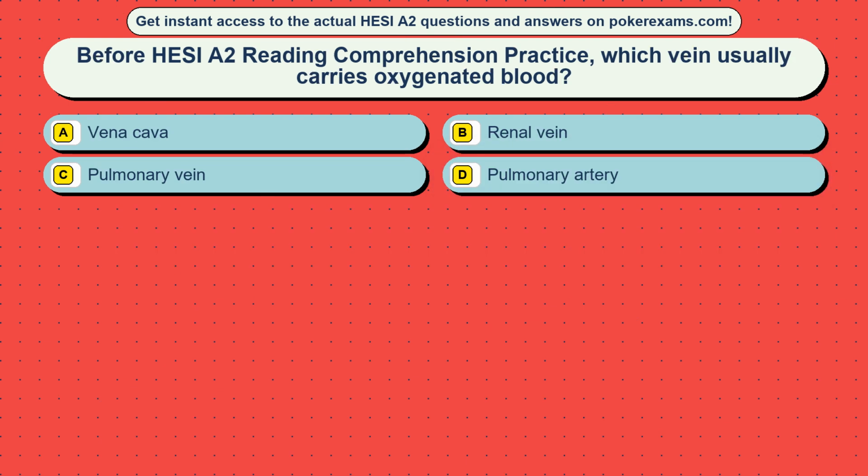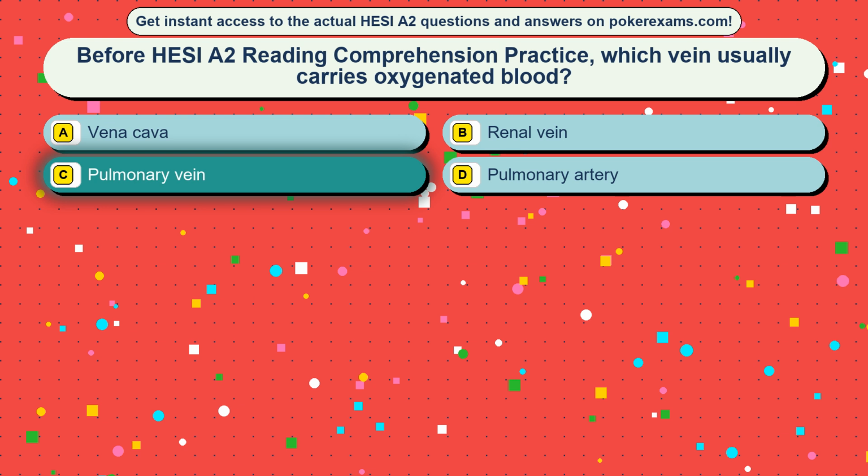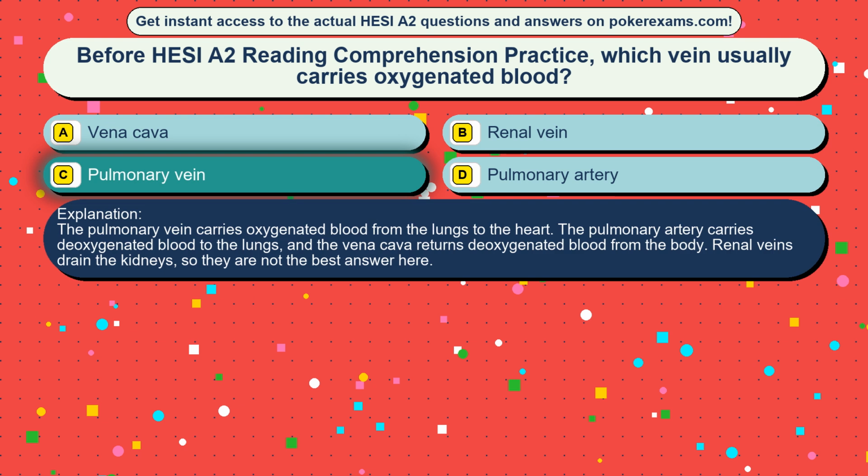Question 15. Before HESI A2 reading comprehension practice, which vein usually carries oxygenated blood? Option A, vena cava. Option B, renal vein. Option C, pulmonary vein. Option D, pulmonary artery. The correct answer is option C, pulmonary vein. The pulmonary vein carries oxygenated blood from the lungs to the heart. The pulmonary artery carries deoxygenated blood to the lungs, and the vena cava returns deoxygenated blood from the body. Renal veins drain the kidneys, so they are not the best answer here.